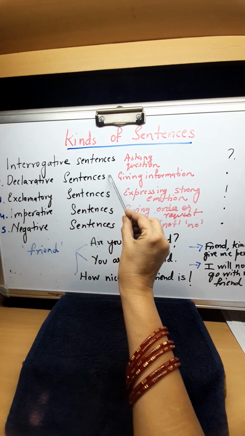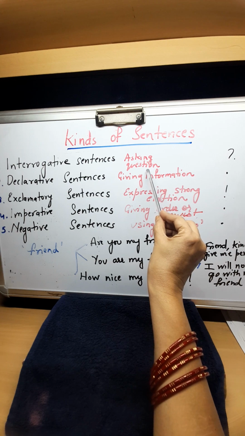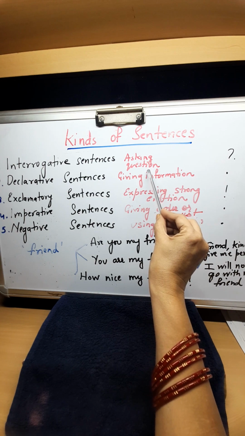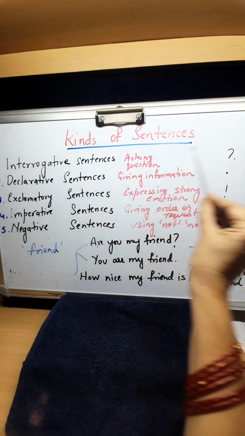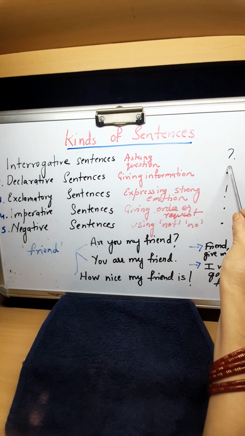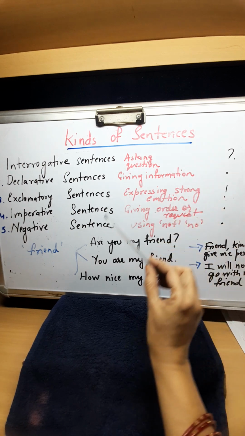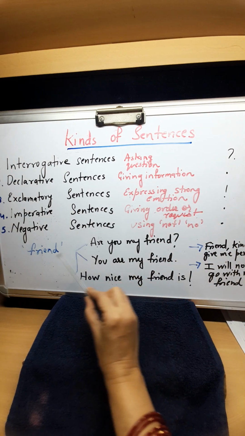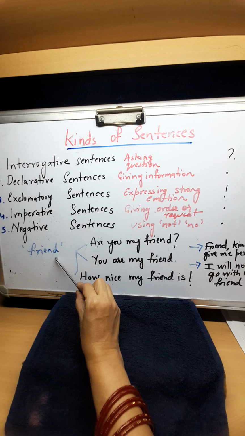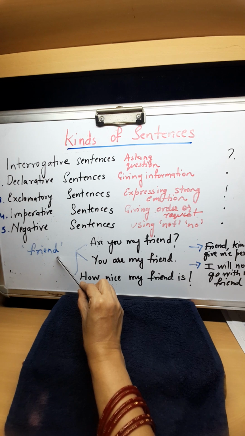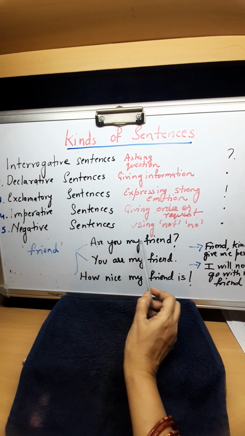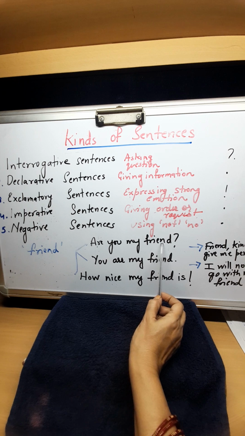Sentences which ask questions are called interrogative sentences, and we have a question mark with it. So, look at this sentence. They have given us a word, friend, and they ask us to make an interrogative sentence using friend. So you have written, are you my friend? This has become an interrogative sentence.